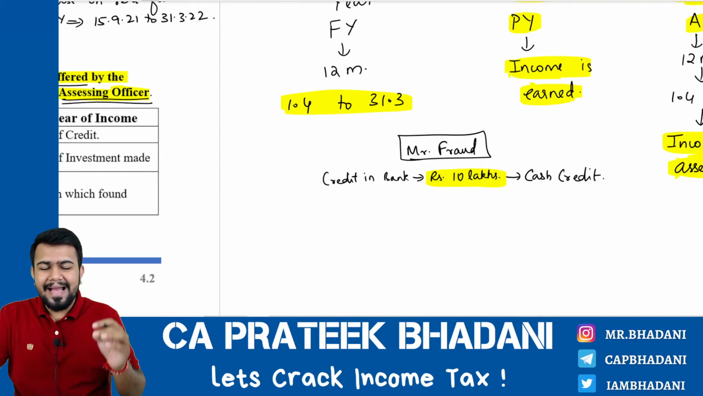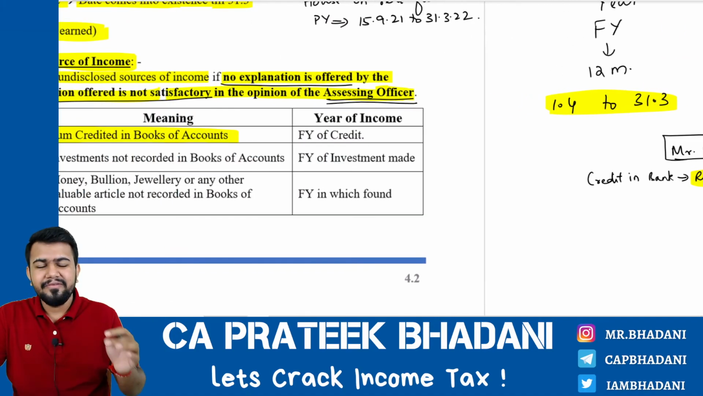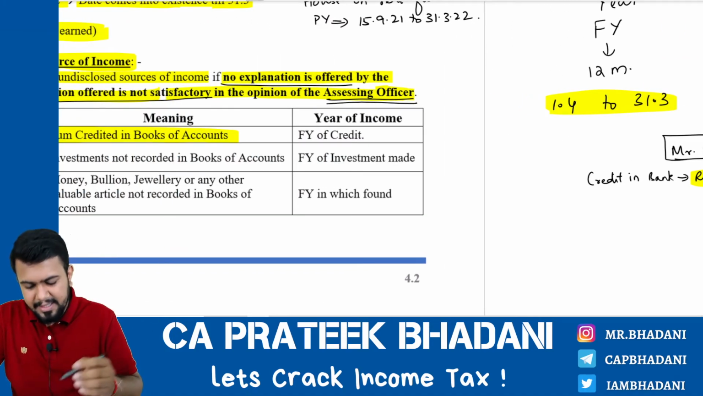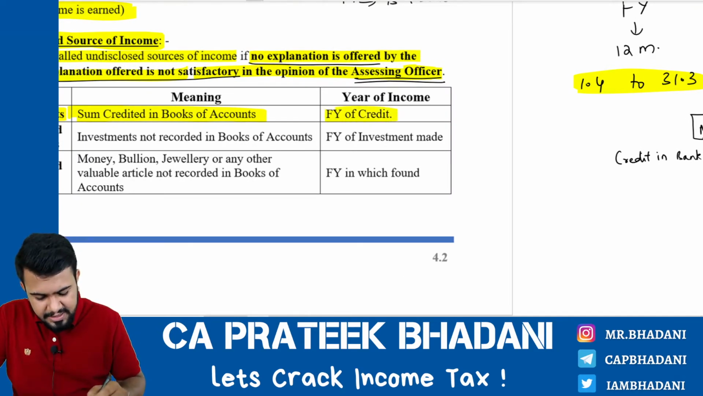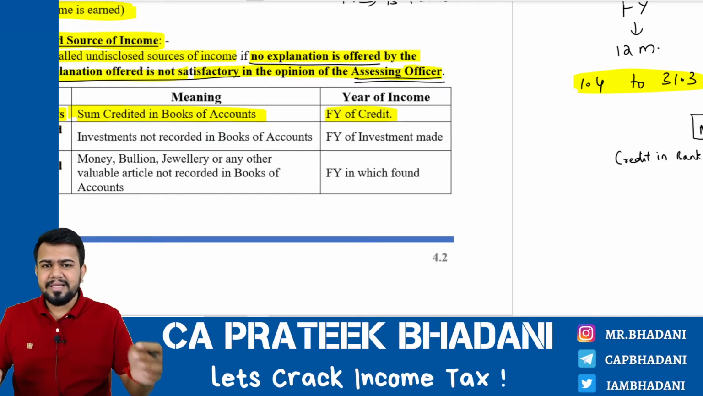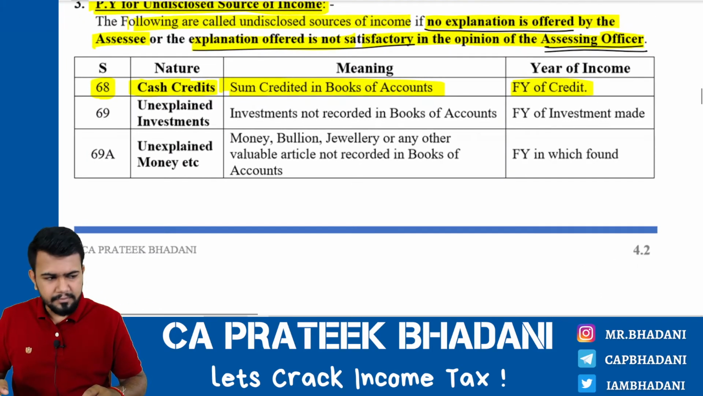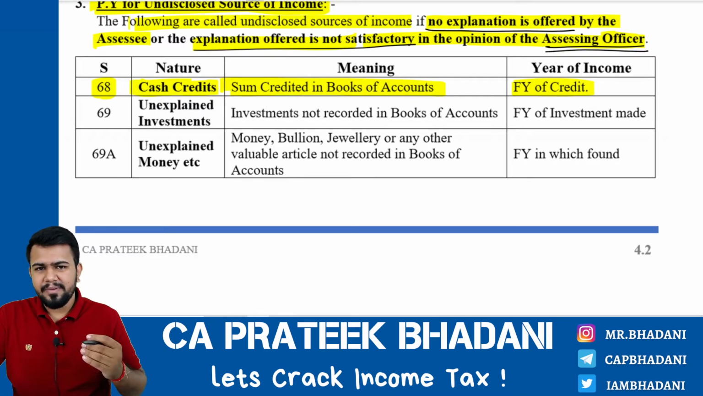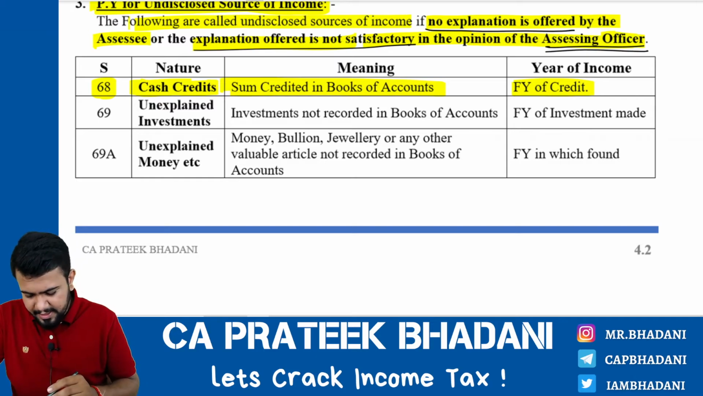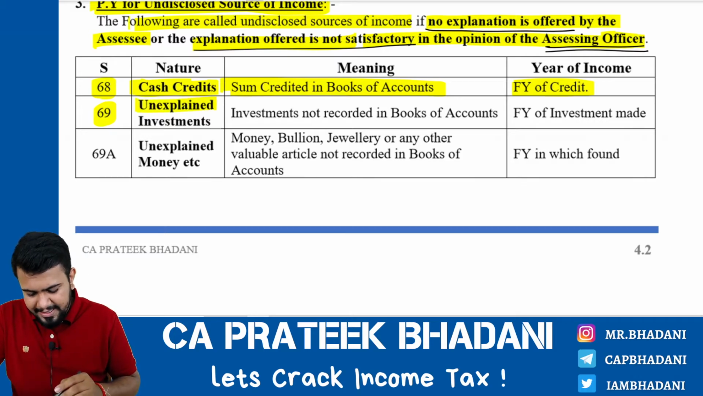Cash credit. Cash credit is the first type of undisclosed sources of income. Okay, and when will this cash credit be considered as income? This cash credit will be considered as income in the financial year of credit. That is the year in which it has come into the books of accounts will be considered as the previous year for such cash credit. You get my point? I hope you are able to understand. As and when we go by, you will be able to understand even better. Okay, next, section 69 of the Income Tax Act 1961 talks about unexplained investments.